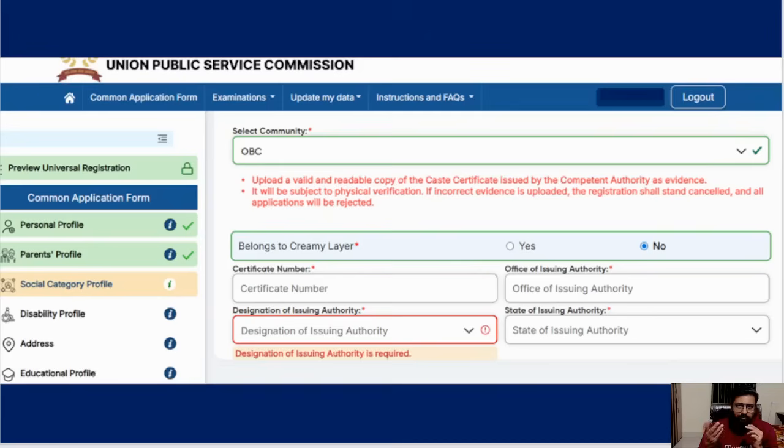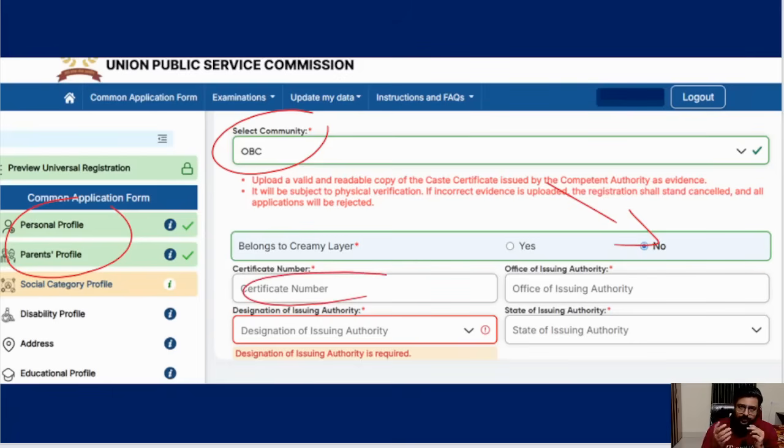And when you log in, now you have login details anyway. URN also you have. You can easily log in with 3 different options: email or number or the URN. Okay. Now we'll go to the things under this. You already filled the name, gender, mother tongue, all these things. Now you will do the community certificate. Okay, social category profile. You have to select, suppose it's OBC. Most of the people are OBC, so I've chosen OBC here. Belongs to creamy layer? No, because if you are in the creamy layer, meaning if income status is high, then you won't get the reservations. You have to put no only. After that, you have to put the certificate number.